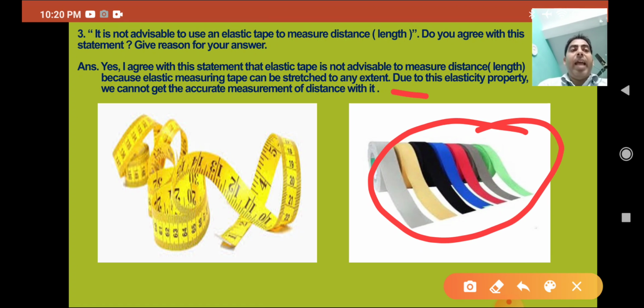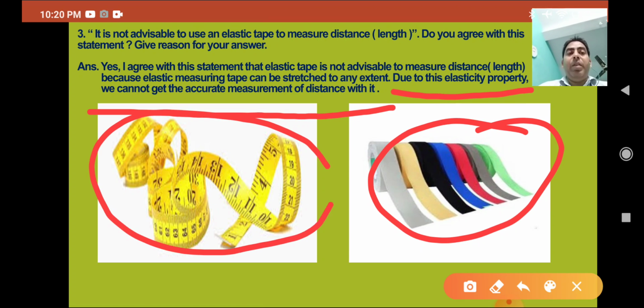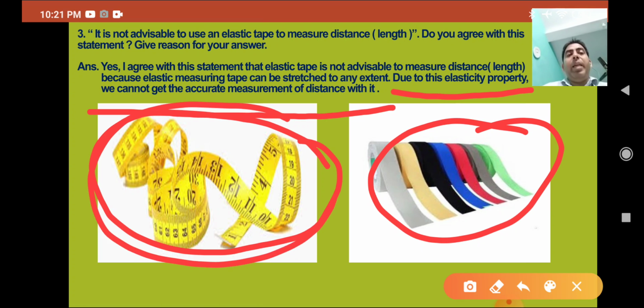Due to its elasticity, we cannot get an accurate measurement of the distance with it. If we use this fixed meter tape, it is not stretchable, so we can get the exact or accurate measurement of any object with the help of this tape, but not from this elastic tape.